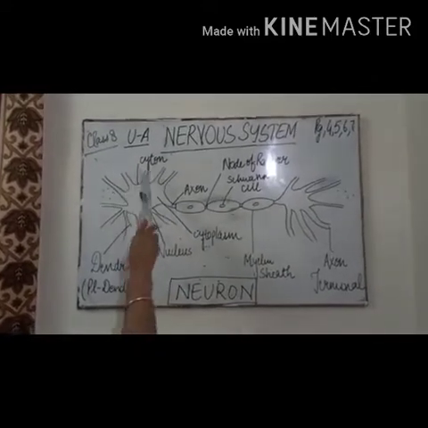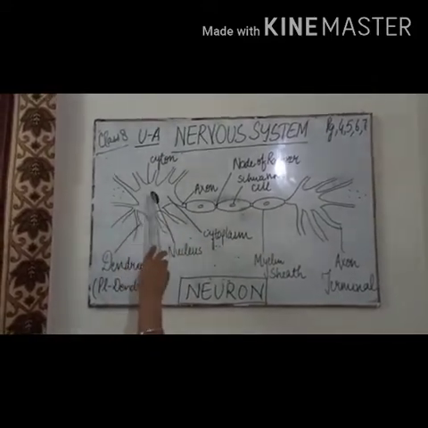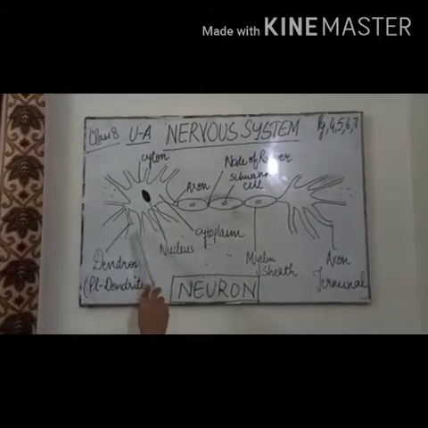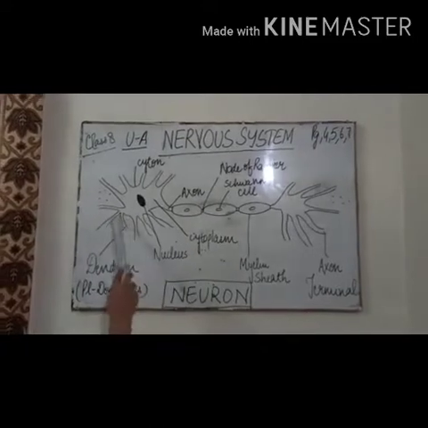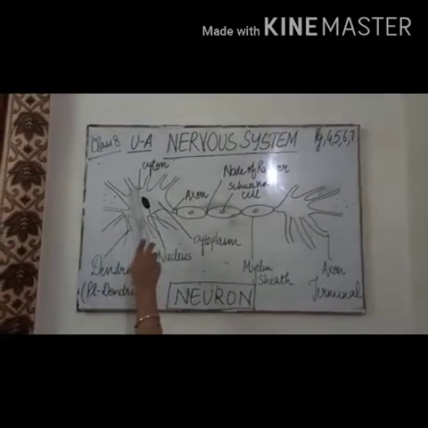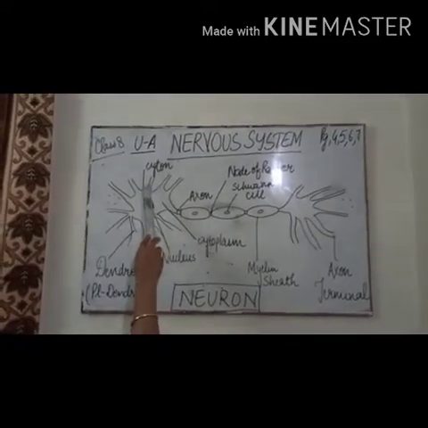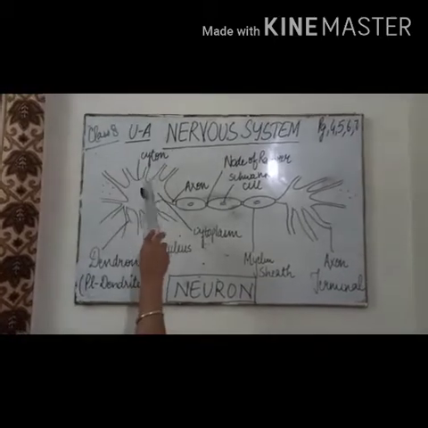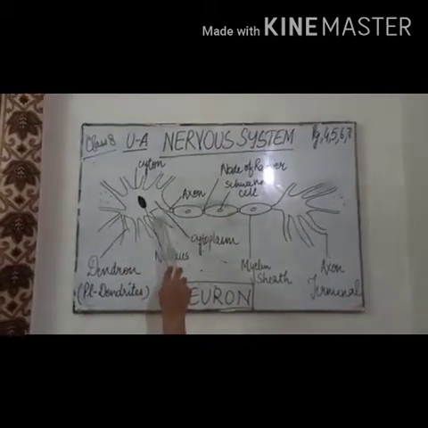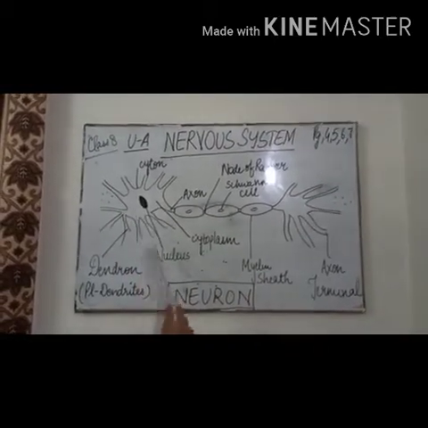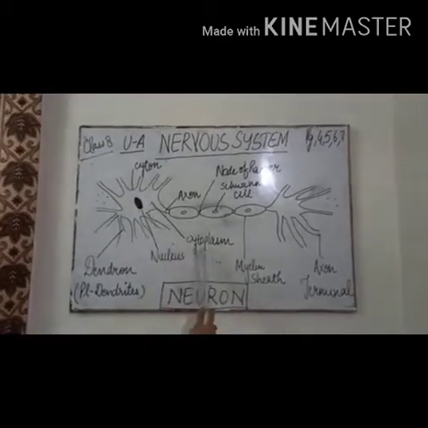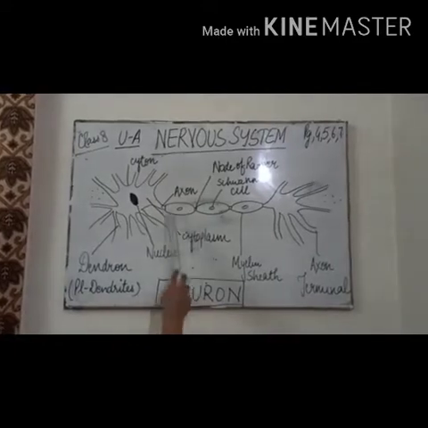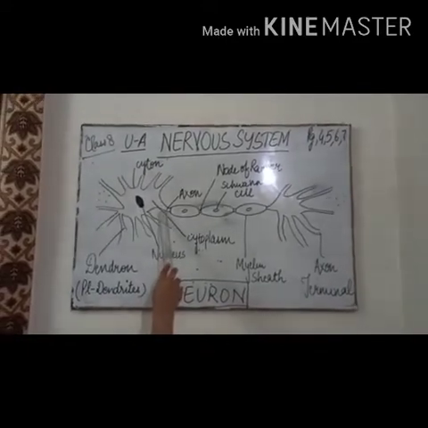We see this branch structure is called the dendron, single is called dendron and plural is called dendrites. So it's a branch structure. The outer wall is called the cyton, which forms the covering of the cell. In the middle is the nucleus. The inside portion is called the cytoplasm. Then it is connected with the axon.